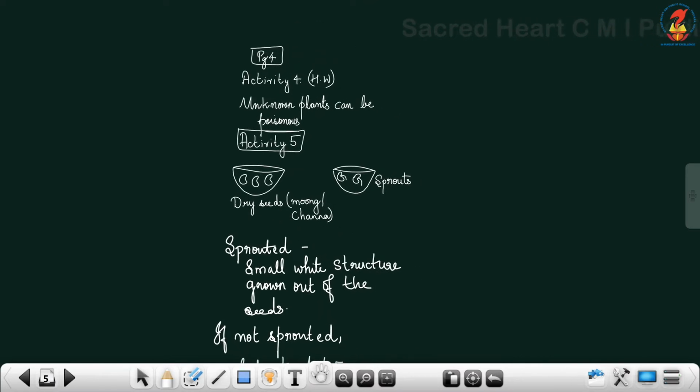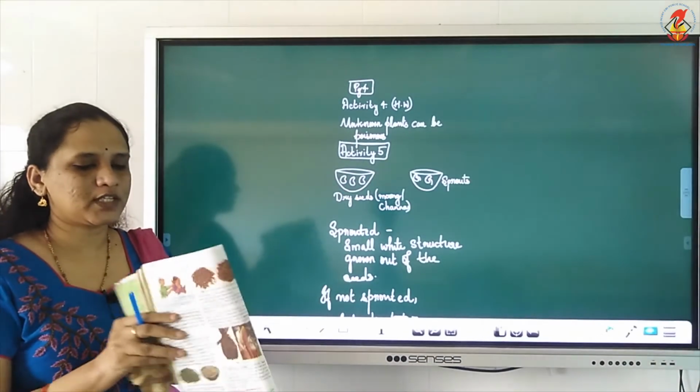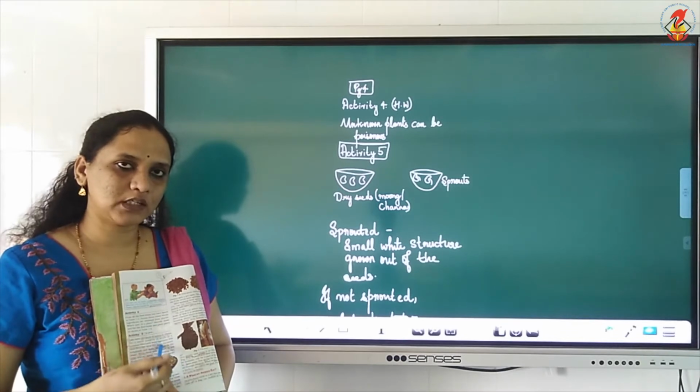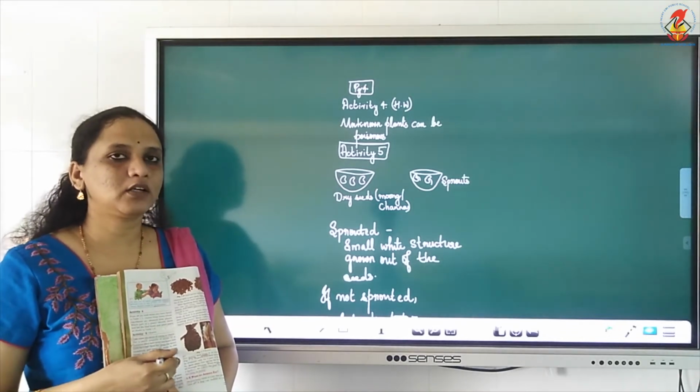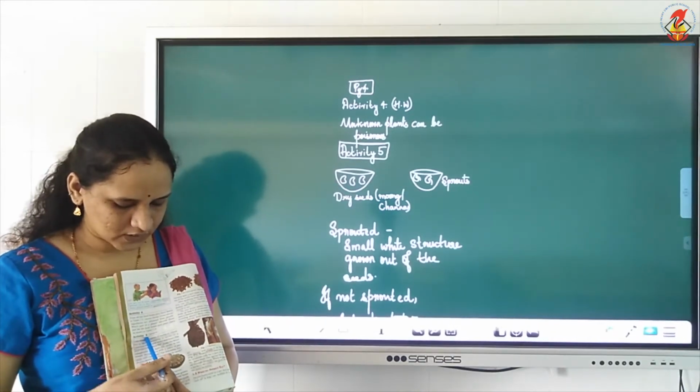So we are turning to page 4. In that, activity 4 is homework for you. If you take your textbook, you can see on the next page you have activity 4. Read through it and do it as homework. It is very simple.